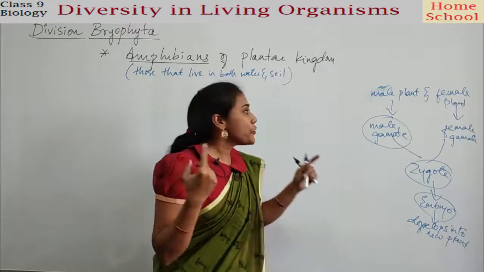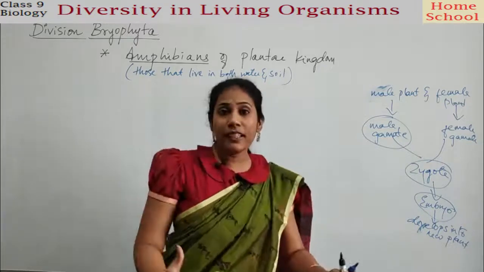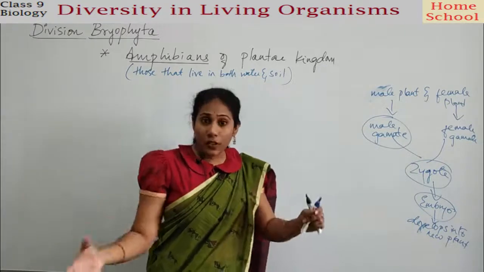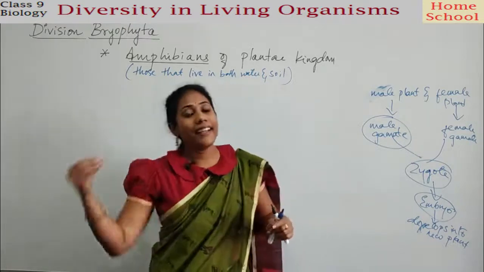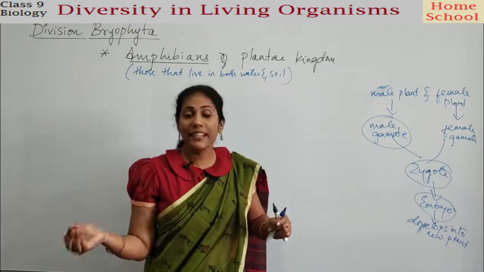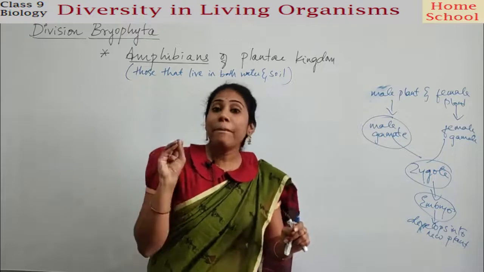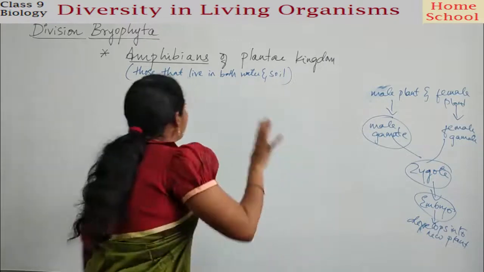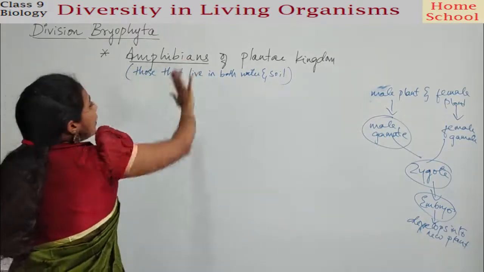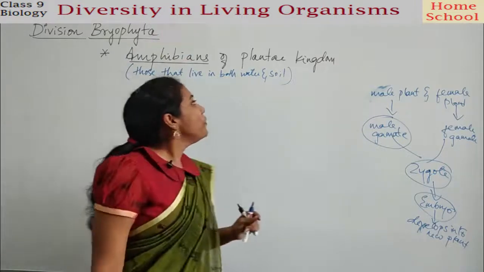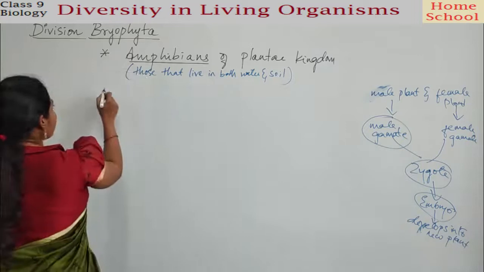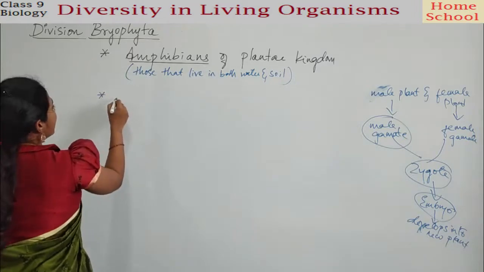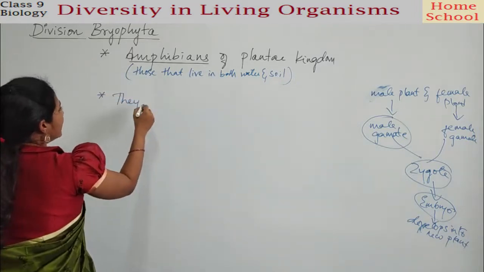Clear? So they want water and they want land also for their survival. They live in water and they live on land also, right? So that's the reason the plants under this division are called amphibians of the Plantae kingdom. Okay, fine. And the next point is they have